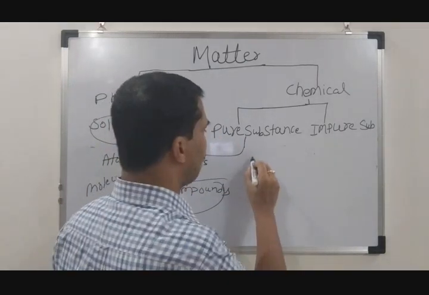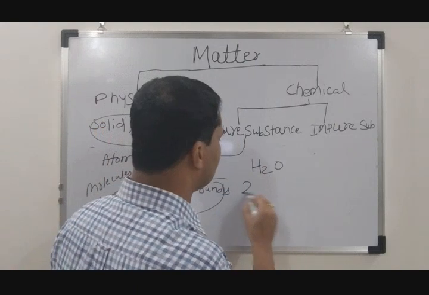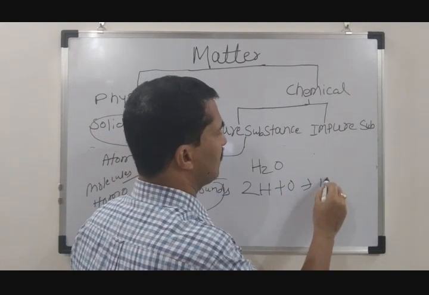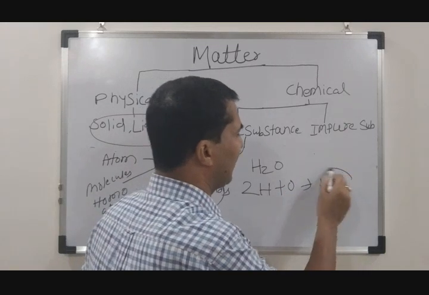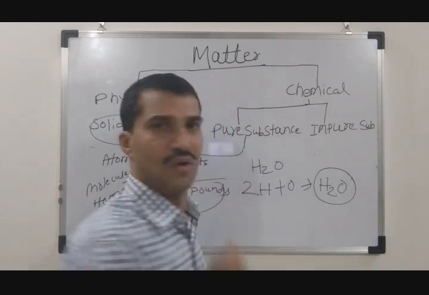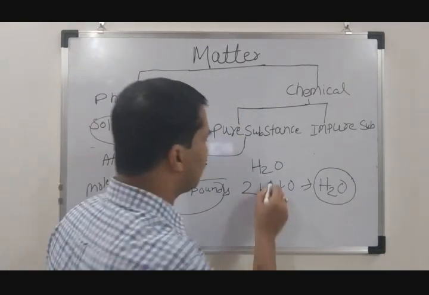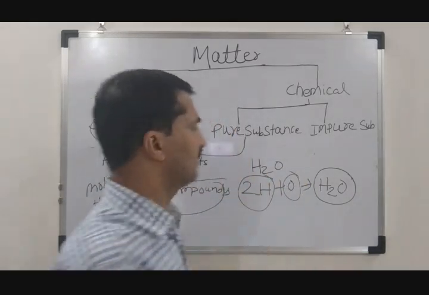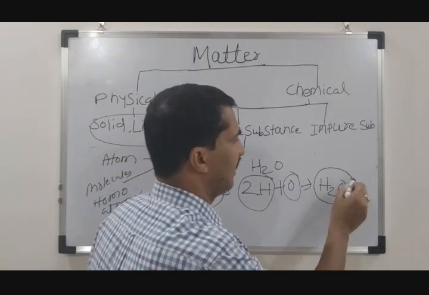Water. Water's molecular formula is H2O. Here two hydrogen atoms and one oxygen atom are combined to form one water molecule. This water molecule is called a compound. Here hydrogen is one kind of atom, oxygen is another kind of atom. These two are chemically combined to form a different substance, that is H2O.